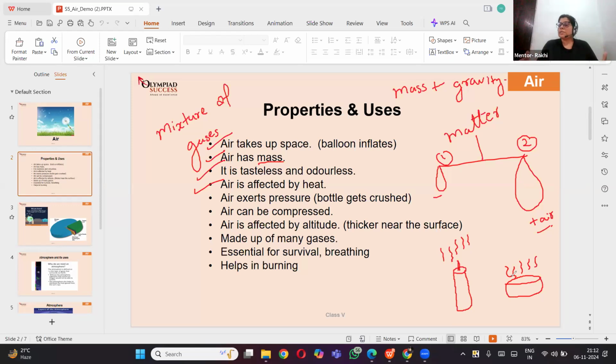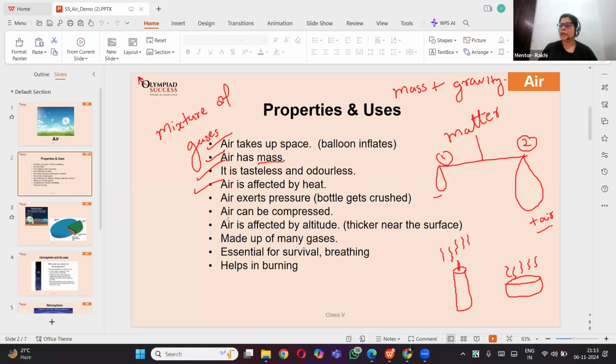So remember how air is affected by heat. Heat lightens it, or rather heat reduces the weight, not the mass. Mass can never be altered or changed, and hence things can move up. It becomes lighter and it moves up. Remember, hot things move up because they are lighter. Hot air is lighter, therefore it moves up. Therefore, we have the hot air balloon.